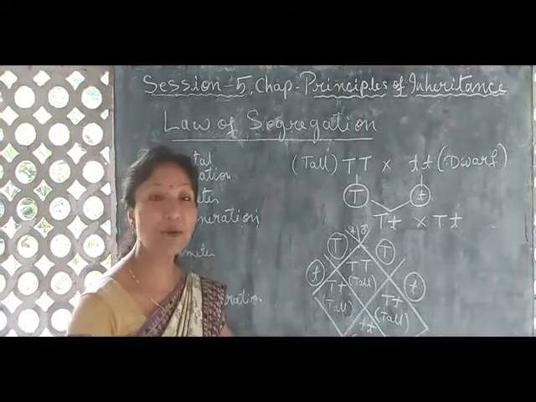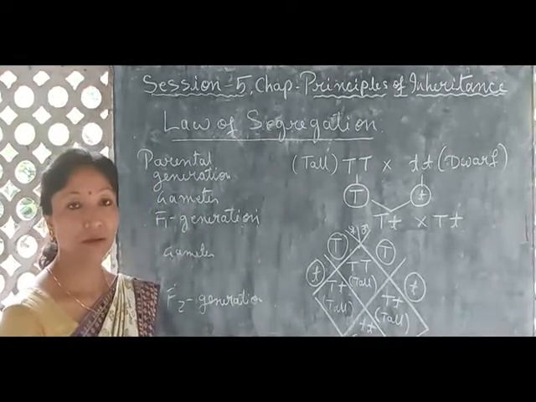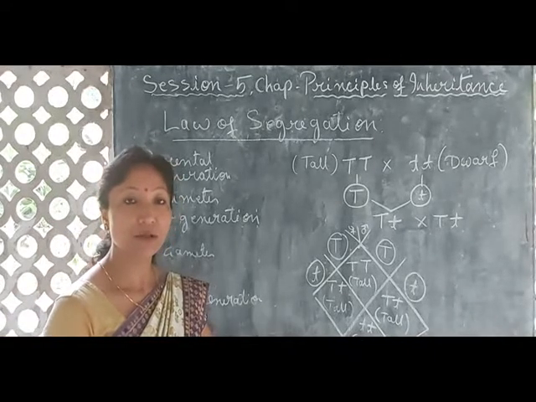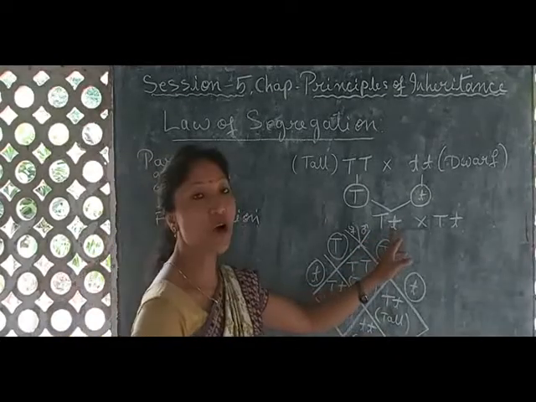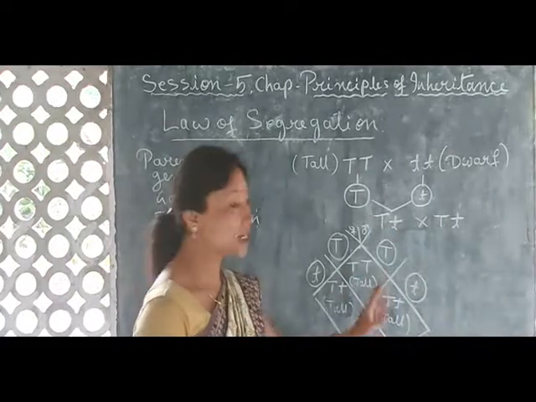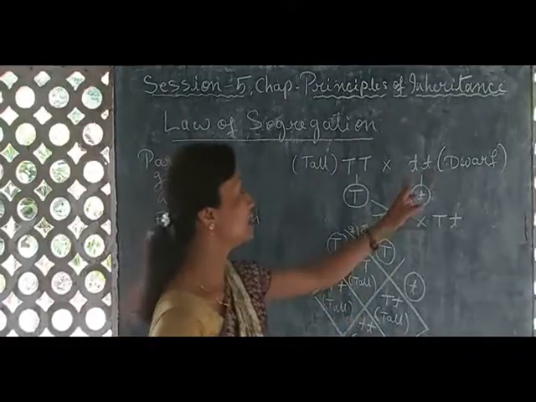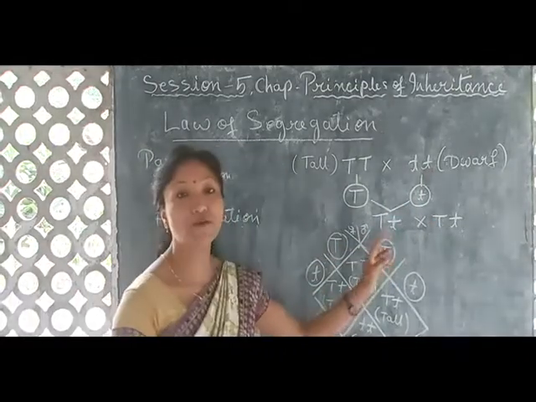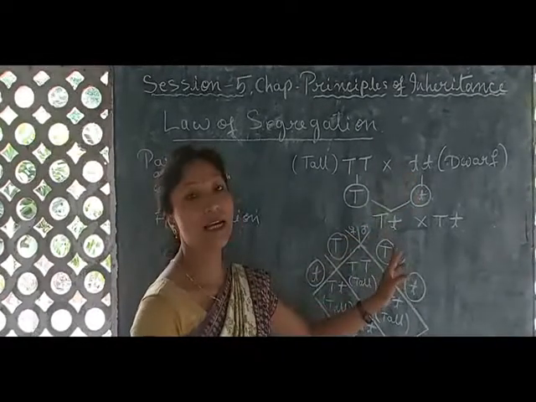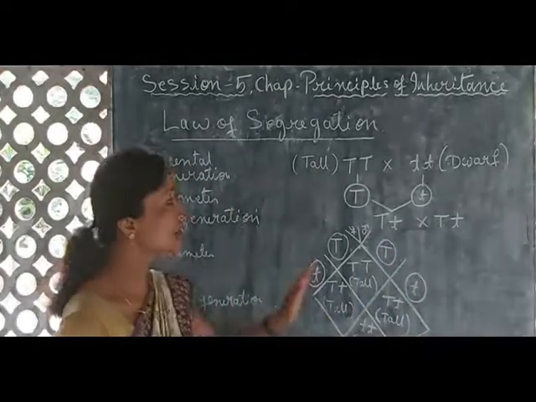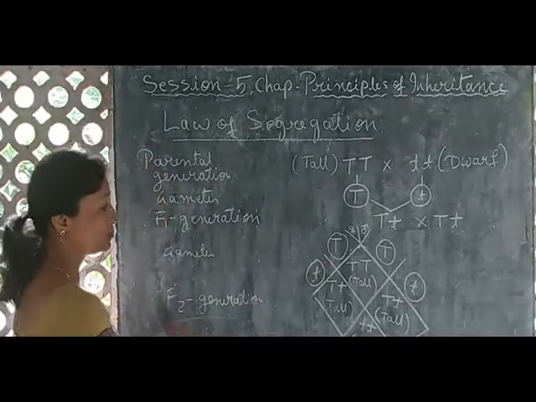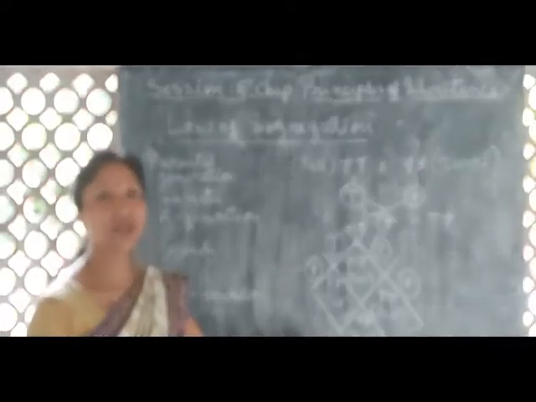So this result, appearance of dwarf pea plant in F2 generation, it shows that it is possible only because of the presence of this small t or the allele responsible for dwarfness in F1 generation. So this result will be possible only if this allele is present here in F1 generation. That means F1 generation should carry this small t allele. Then only it is possible that this particular recessive character will get expressed in the F2 generation. Is it clear?